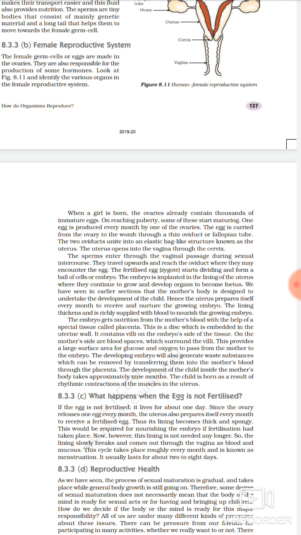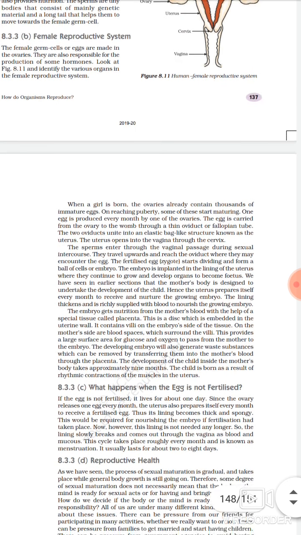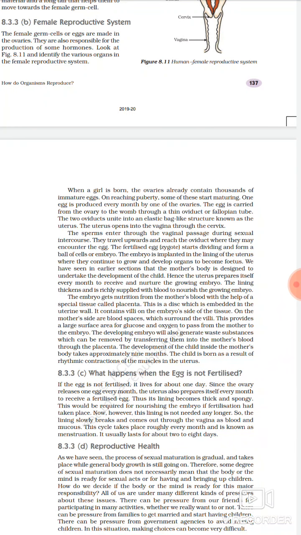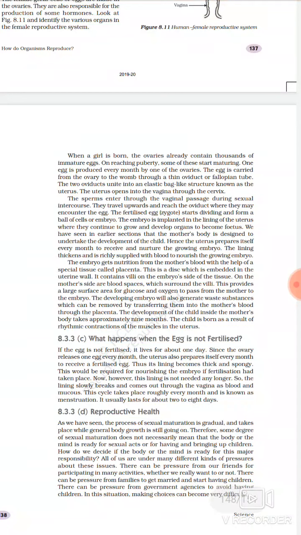We have seen in the earlier section that the mother's body is designed to undertake the development of the child. Hence the uterus prepares itself every month to receive and nurture the growing embryo. The lining thickens and is richly supplied with blood to nourish the growing embryo, that we have discussed. The embryo gets nutrition from the mother's blood with the help of a special tissue called the placenta.